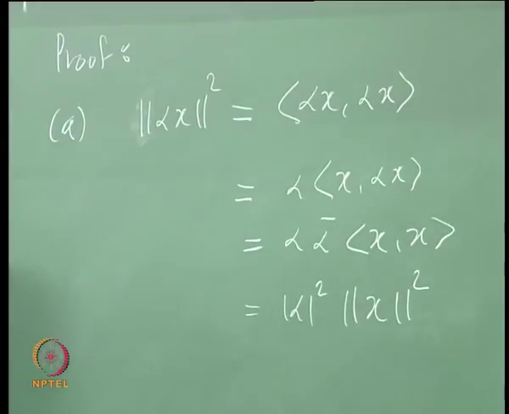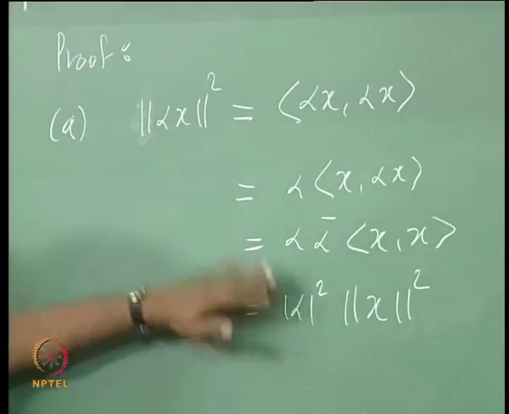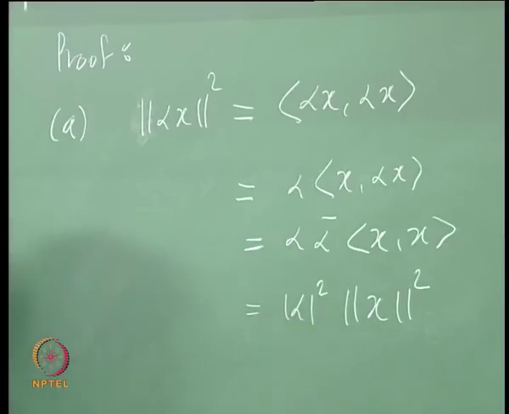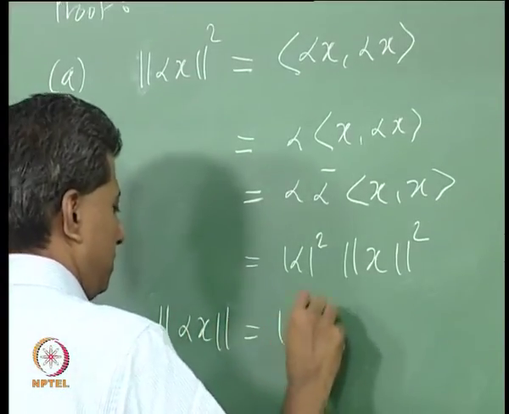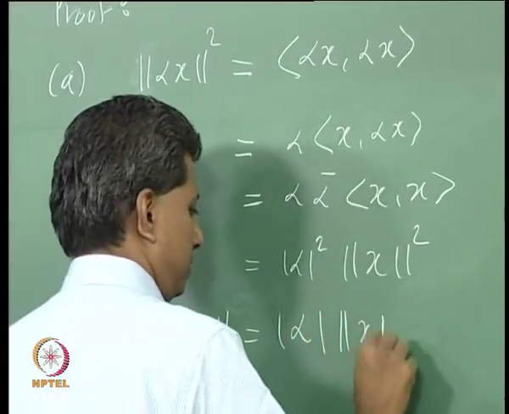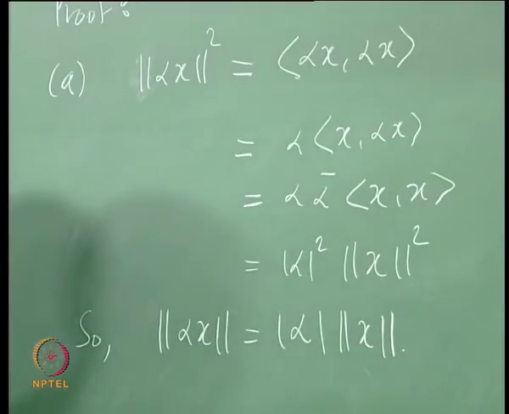On the left, I have the square of norm alpha x. I can take the positive square root because the norm is non-negative and modulus is non-negative, to get norm alpha x to be mod alpha norm x. That is the first property.